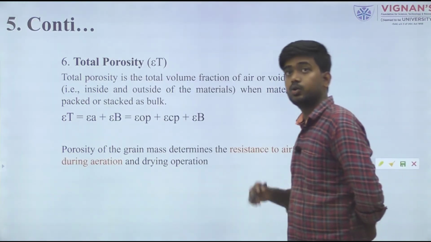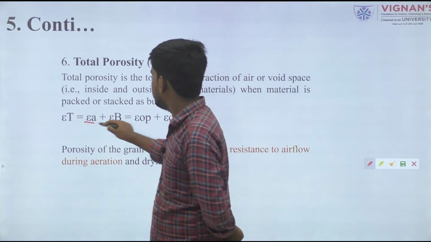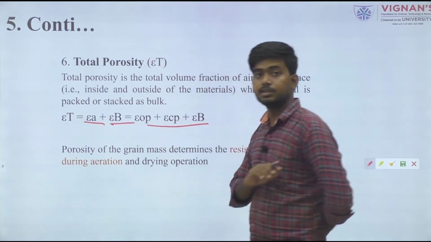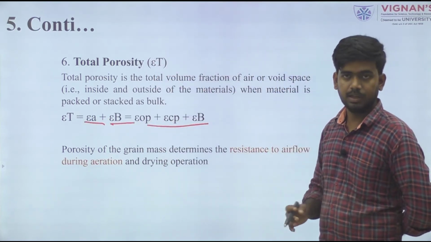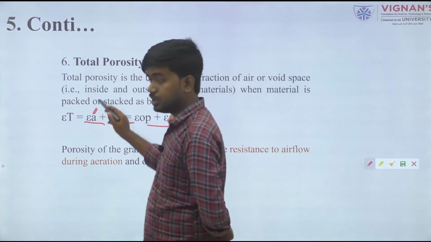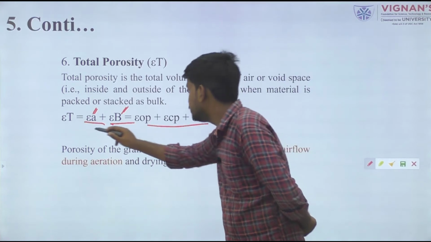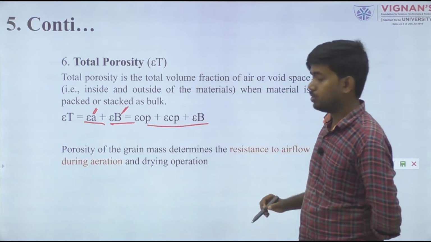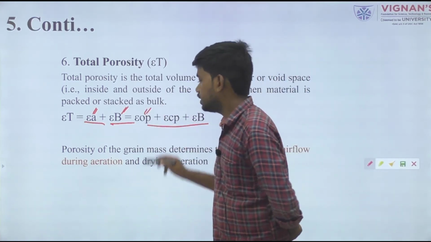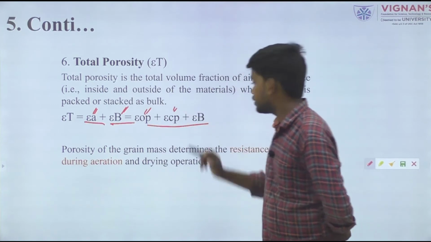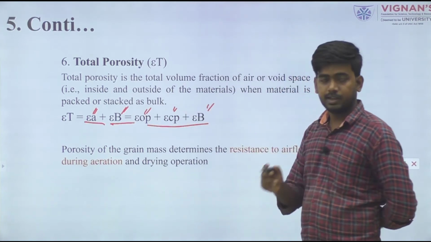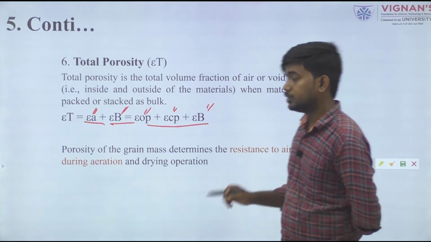So finally, total porosity. Total porosity means the summation of all types of porosity, meaning the apparent porosity value and the bulk porosity value. So what is in the apparent porosity value? Open pore porosity, closed pore porosity and bulk porosity. If we sum them, we get the total porosity.